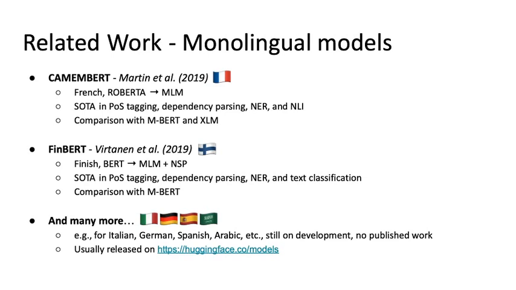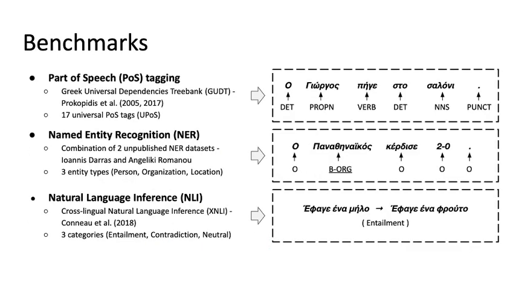Similarly, Virtanen et al. released FinBERT, a monolingual language model for Finnish based on BERT. Both of them outperform some of the multilingual models in several downstream tasks. Monolingual transformer-based models have also been released for several other languages, showing strong performance in preliminary experiments.